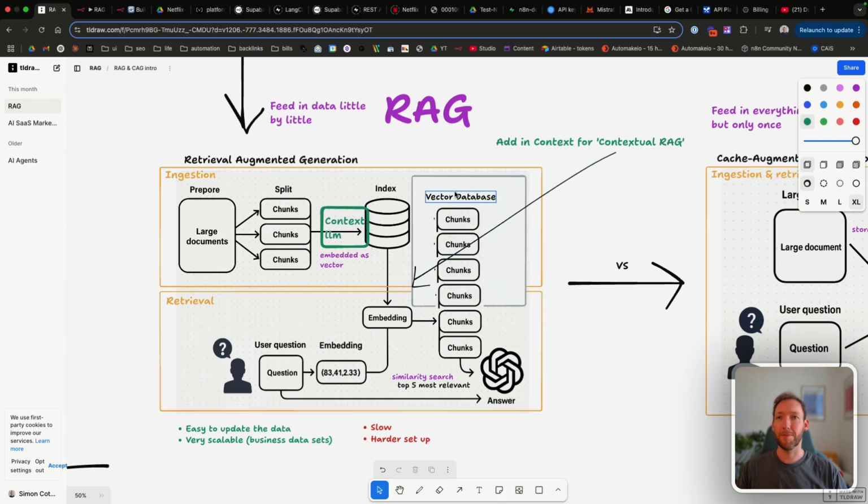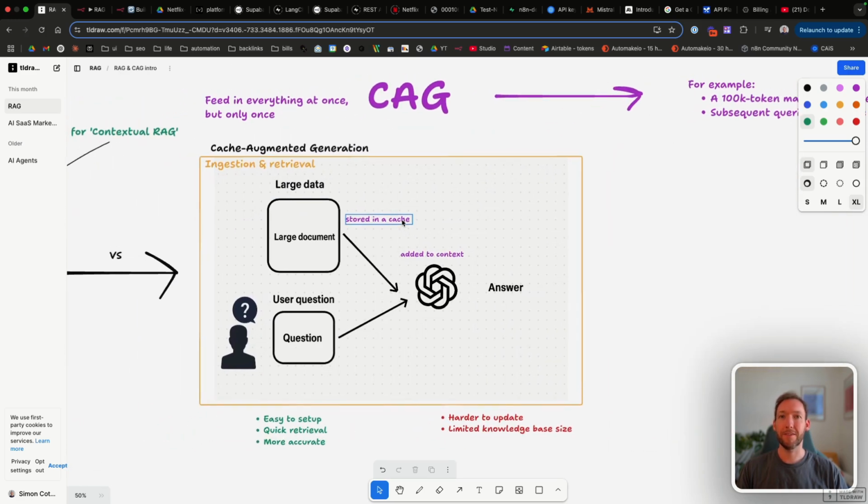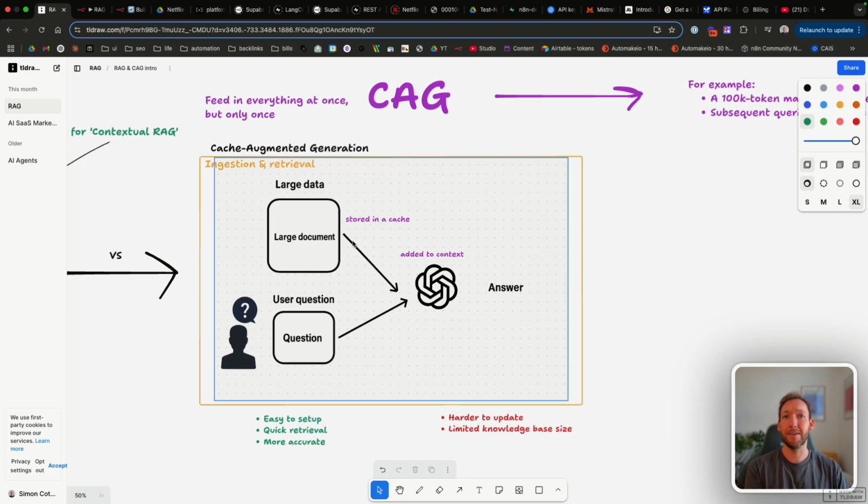If we jump back to our diagram here, RAG is feeding in our data little by little. We've seen that now with the context. CAG, or cache augmented generation, is as it sounds. We add a large document into the cache of the LLM, i.e. it's processed once and stored as a very efficient set of data that's easily discoverable. We store that in a cache, and each time the user asks a question, it just refers to that cache, adds all the context. So it's like putting all of the context back into our prompt, but it's automatically cached for us to use fewer tokens and cost us less.